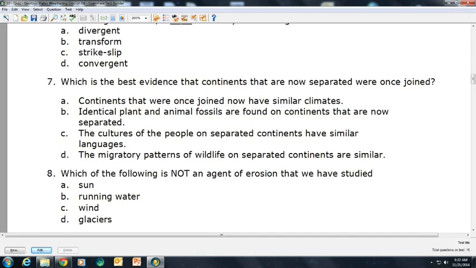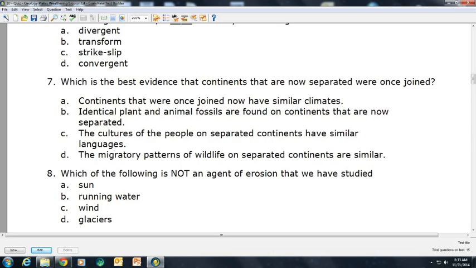Question 7. Which is the best evidence that continents that are now separated were once joined? A. Continents that were once joined now have similar climates. B. Identical plant and animal fossils are found on the continents that are now separated. C. Cultures of the people on separated continents have similar languages. D. The migratory patterns of wildlife on separated continents are similar.